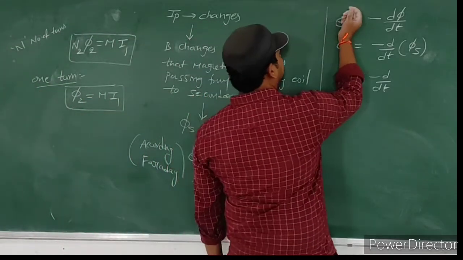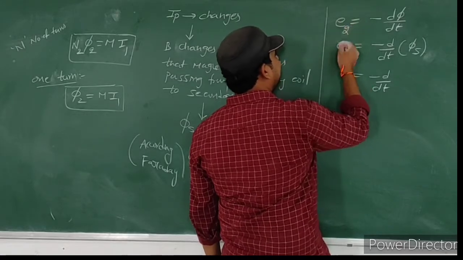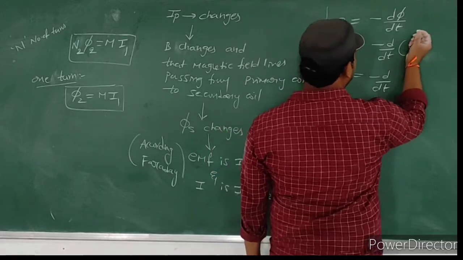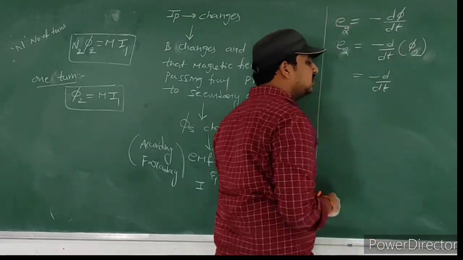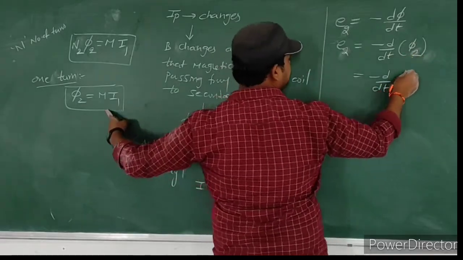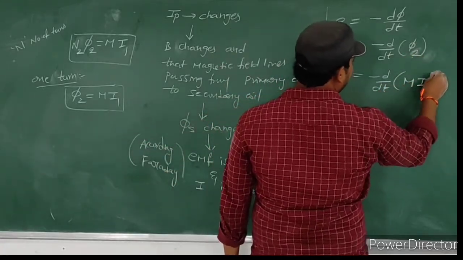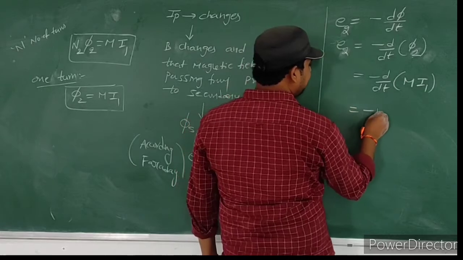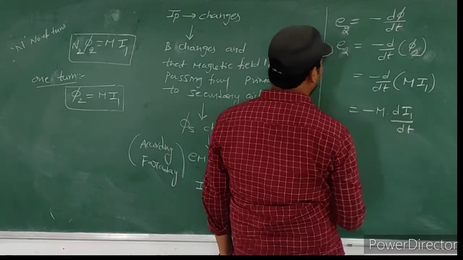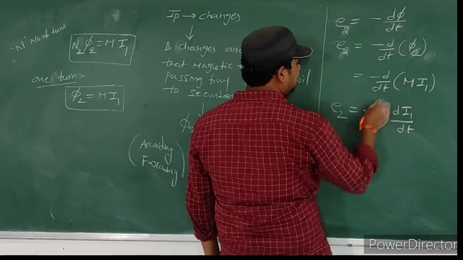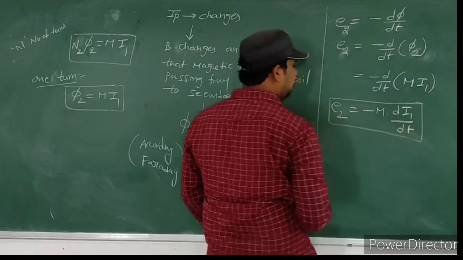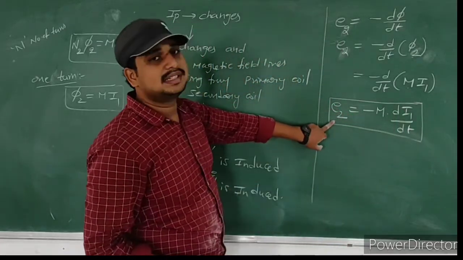This is the EMF induced in the secondary coil. We will indicate it with ES or E2. So this is the flux linked with the secondary coil. We indicate it with φ2 or φs. Then what is the φ2 value? M into I1. Substitute here M into I1. Then what will we get here? Minus M into dI1 by dt. Because here M is constant, we have taken it out. Then we got the induced EMF, the induced EMF in the secondary coil.